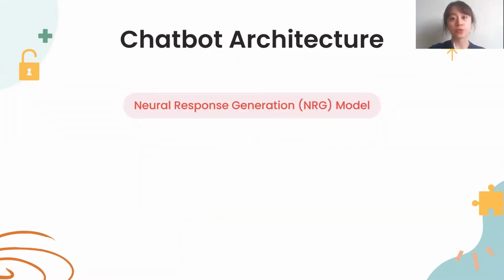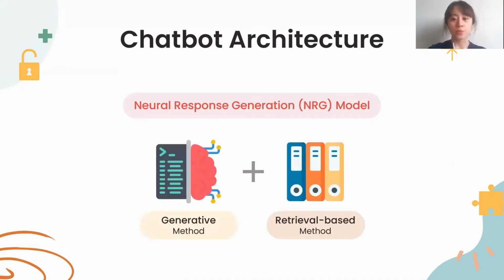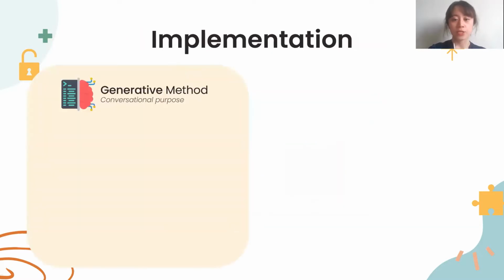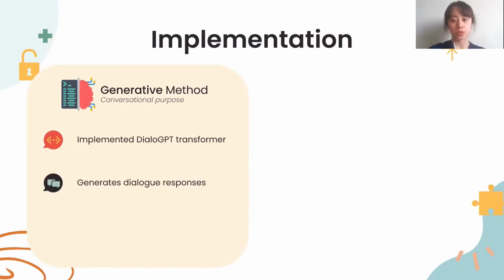Chatbots are considered neural response generation models, which aim to predict a response based on input text. Next, we will be using a combination of generative and retrieval-based methods to build our mental health chatbot. The generative component of our chatbot was implemented using Logit, which is a transformer-based model that generates large-scale pre-trained dialogue responses. According to tests conducted, Logit can generate responses comparable to human response quality.